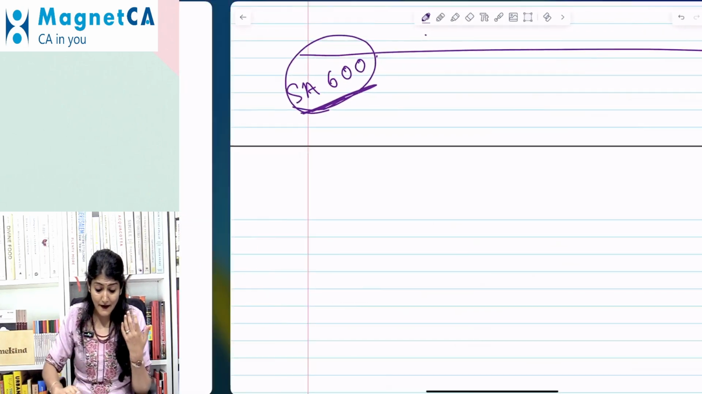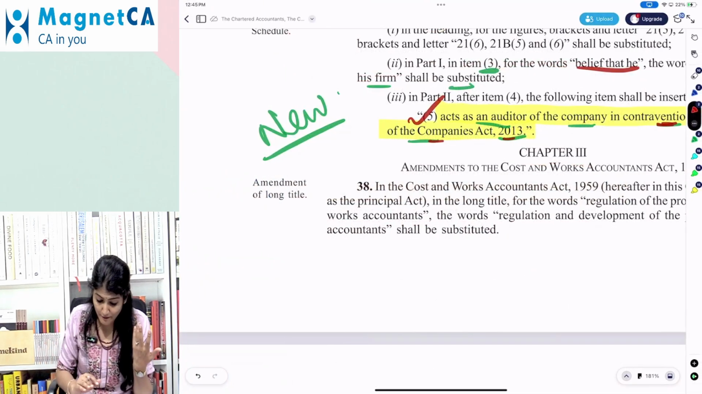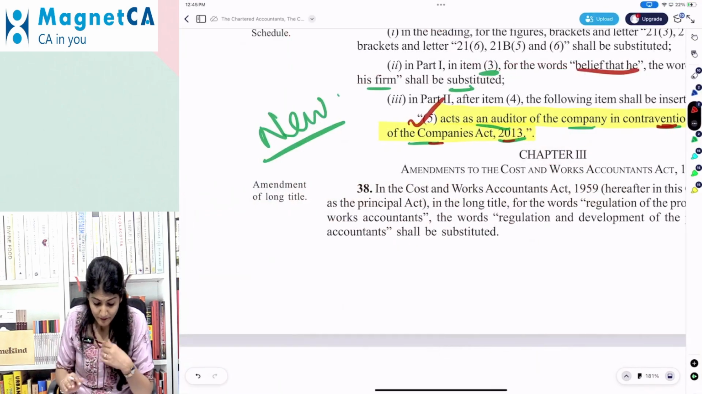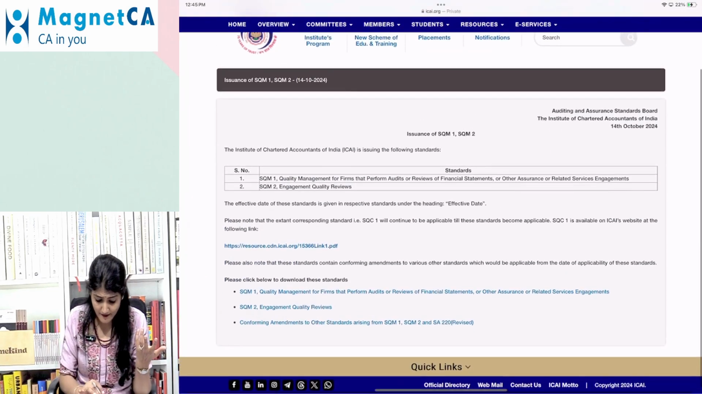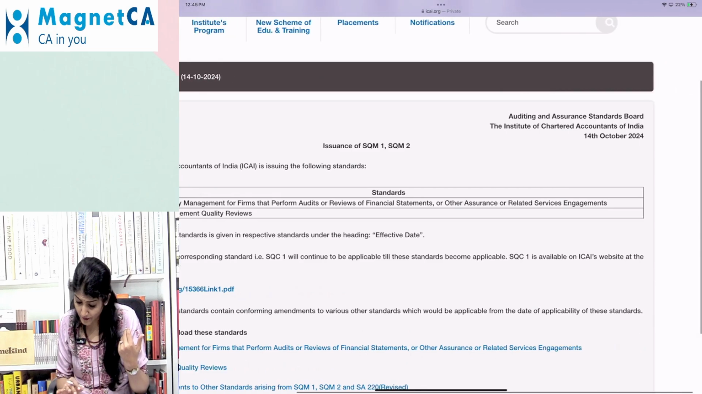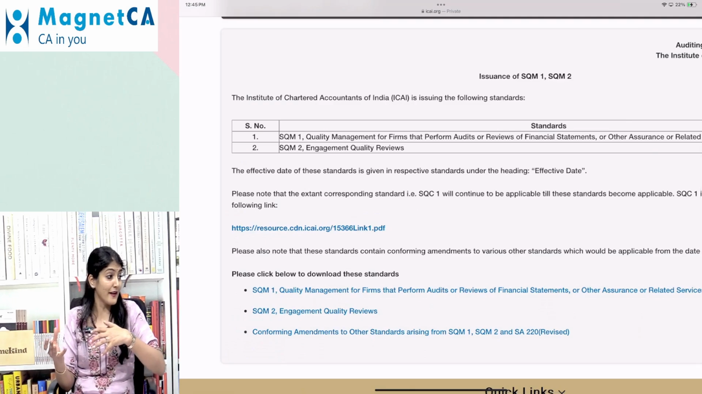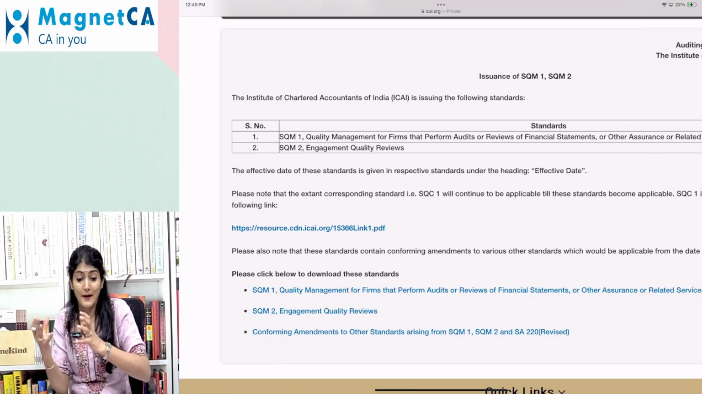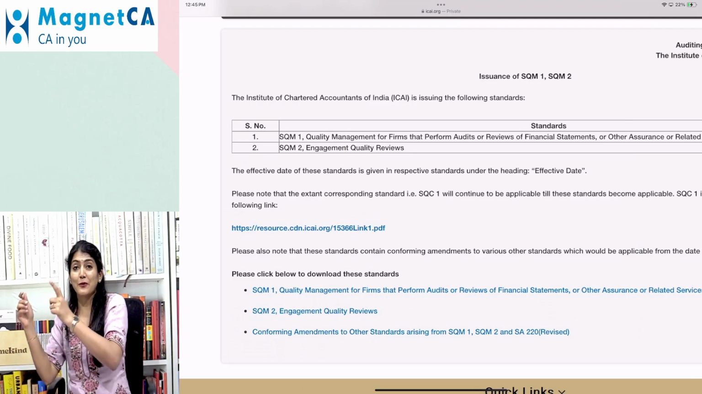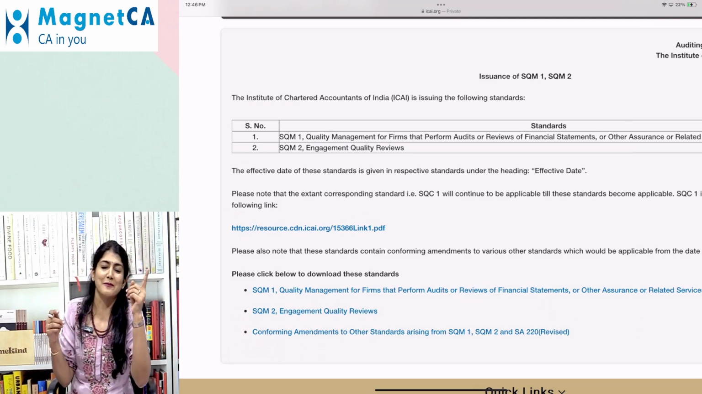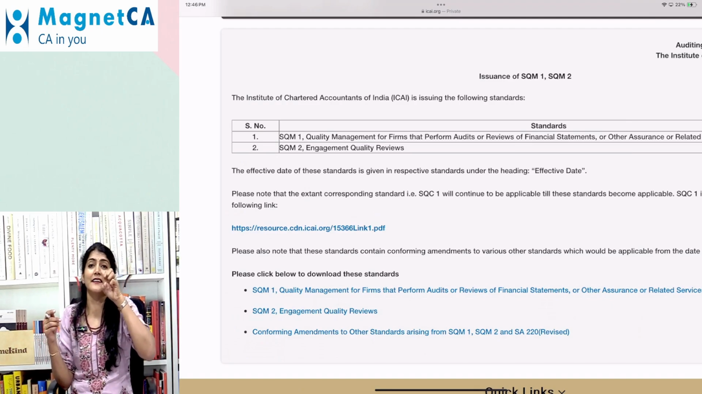Then if I look into the Auditing and Assurance Standards Board information of the ICAI, I noticed that on the 14th of October 24, they've already issued the SQM. So now SQC is going to become SQM, because they say you can't control, you have to manage. Earlier there was only SQC 1, but now it's becoming SQM 1 and SQM 2, because the EQCR part they've taken out separately.